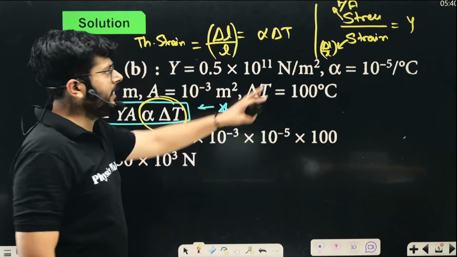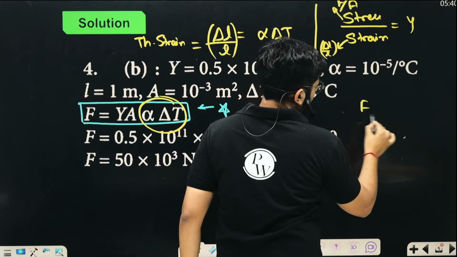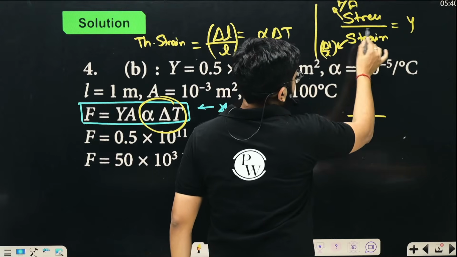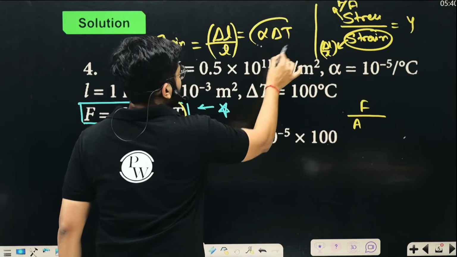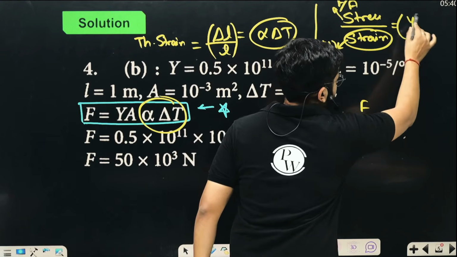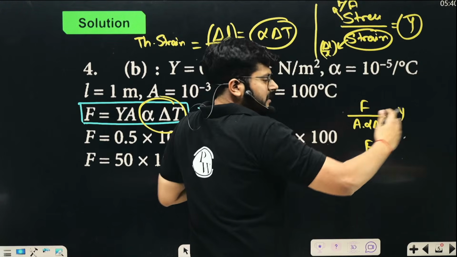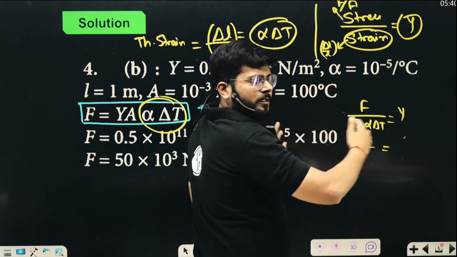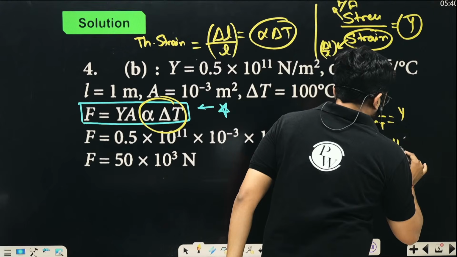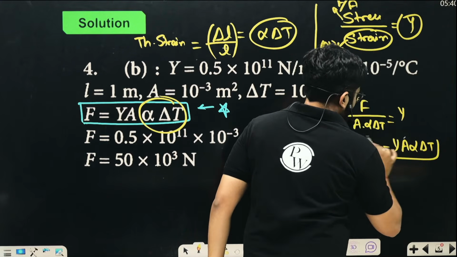My dear kids, we know all the values, right? So what is the stress over here? F upon A, and put the value of strain directly. Strain is alpha delta T, and this is equal to the Young's modulus, right? So what will be the expansion force? This force is created due to the heating process, so YA alpha delta T. I believe the idea is very, very clear, right?